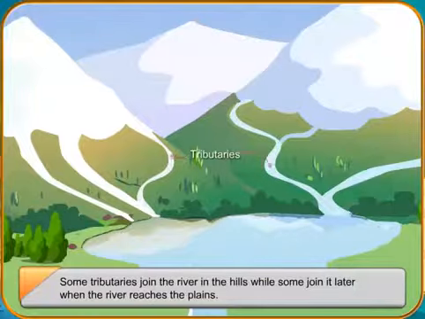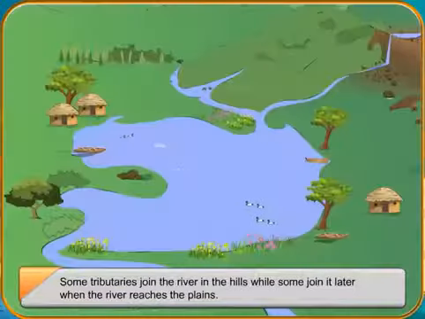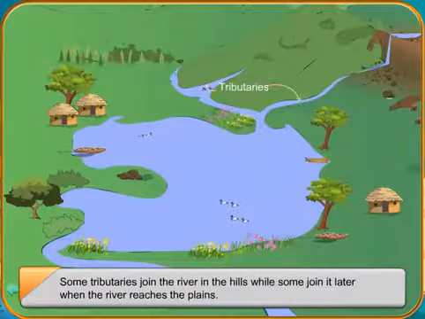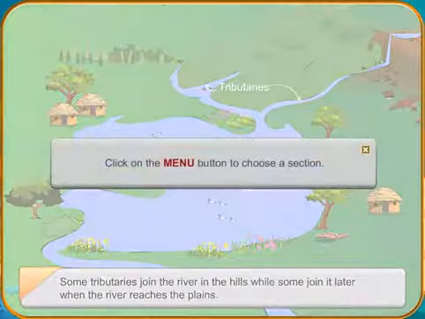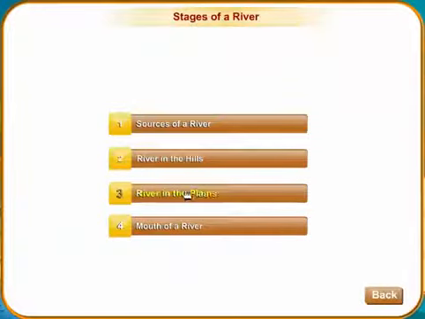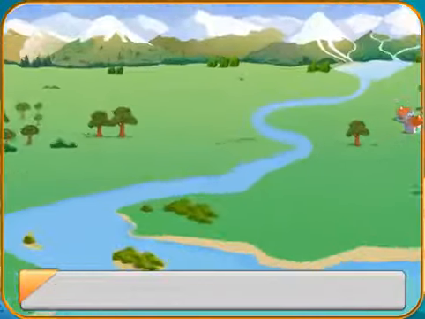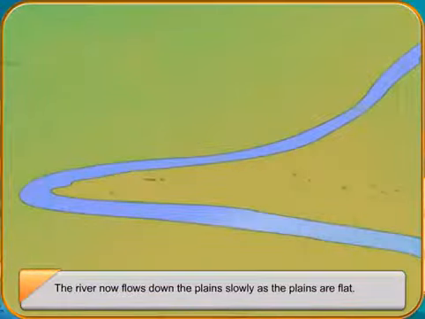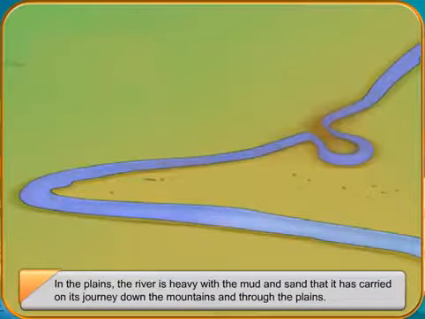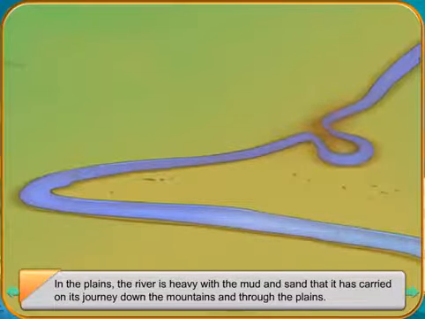In the plains, the river is heavy with the mud and sand that it has carried on its journey down the mountains and through the plains. Fine soil brought down the mountains by a river is called silt. During monsoons, water in a river fills beyond its capacity and it overflows its banks, causing floods. When the water dries up, the silt is left behind. Silt makes the land fertile, which is good for growing crops.